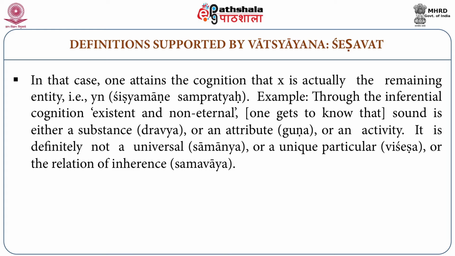For example, through the inferential cognition, existent and non-eternal, one gets to know that sound is either a substance, dravya, or an attribute, guna, or an activity. It is definitely not a universal, samanya, or a unique particular, vishesha, or the relation of inherence, samvaya.